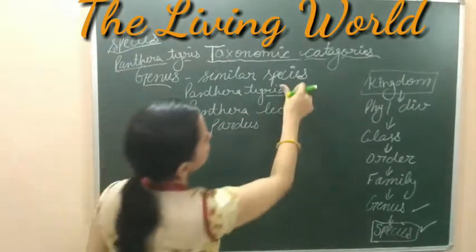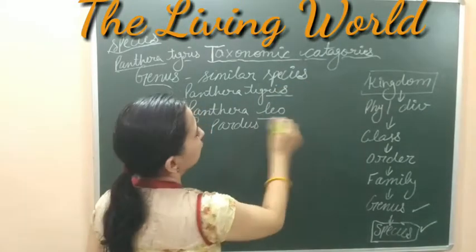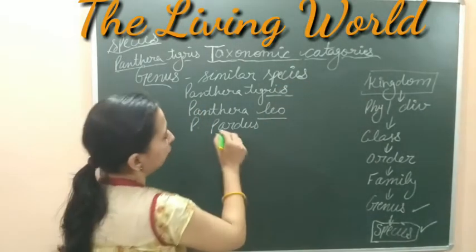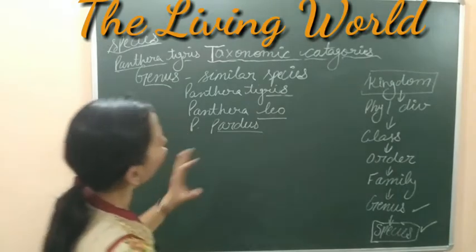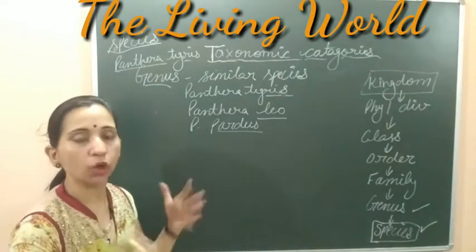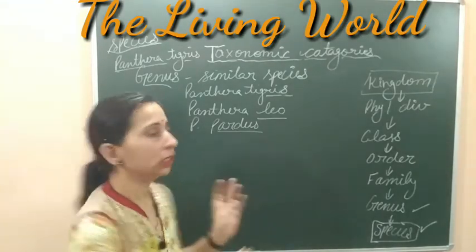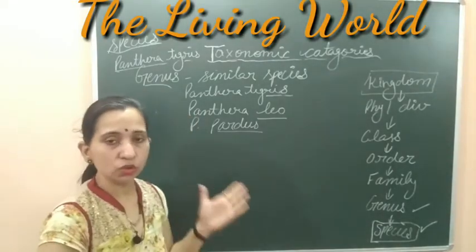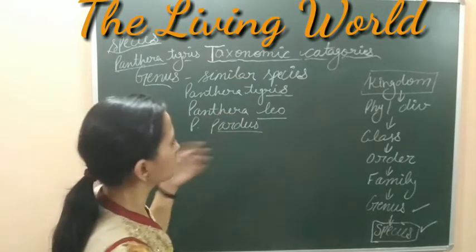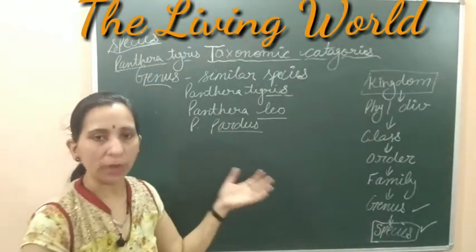Tigris is the species, leo is the species, and pardus is the species. And all these different, or we can say similar, species are included into the one genus, and the name of the genus is Panthera. So they are included into the one genus. In the same way, we can talk about plants also.